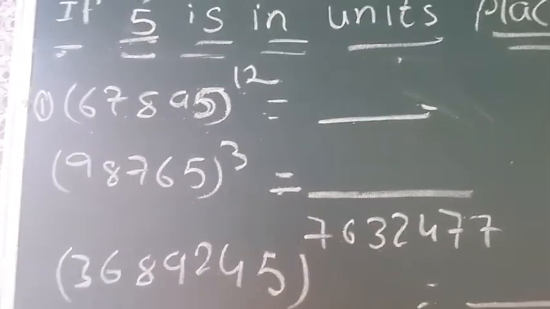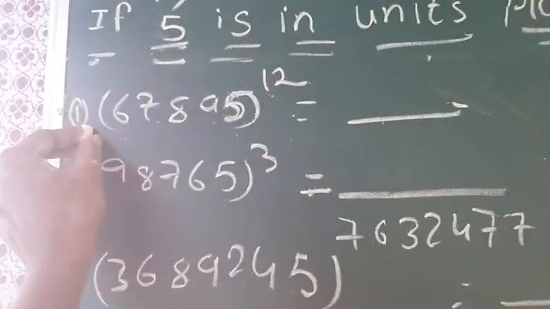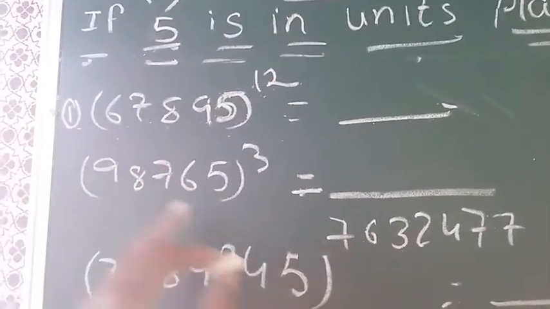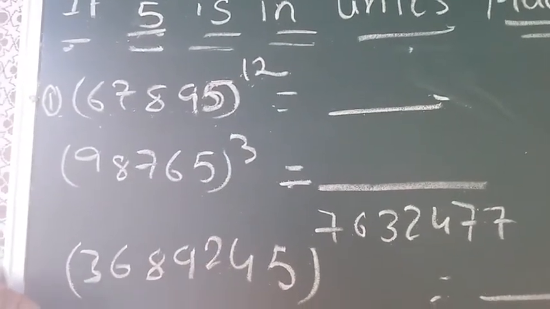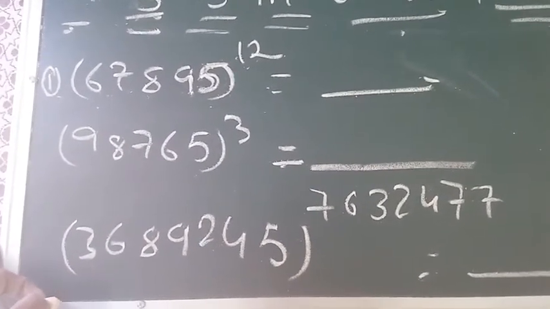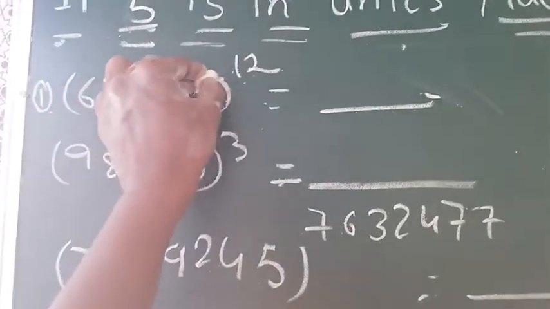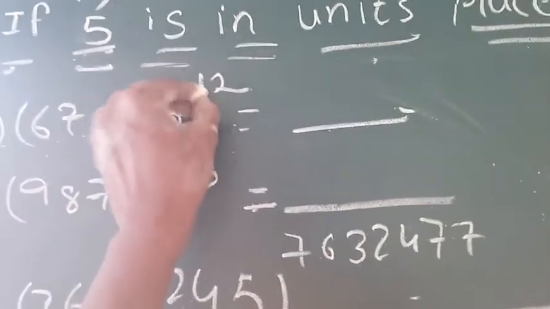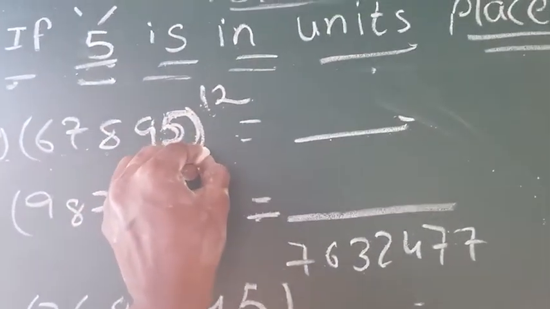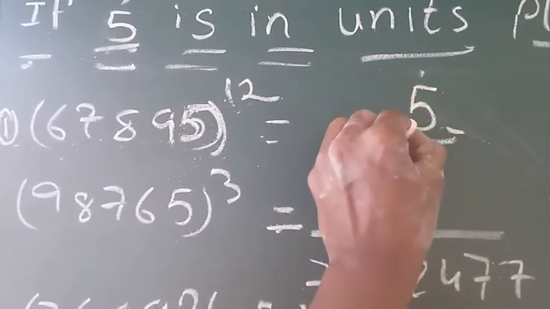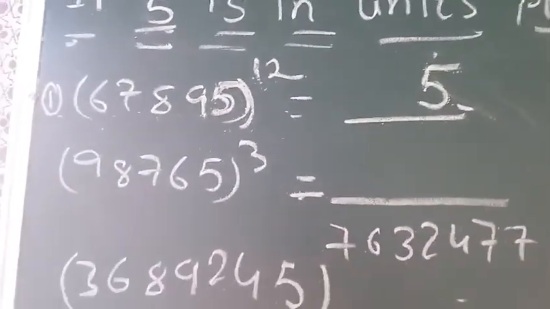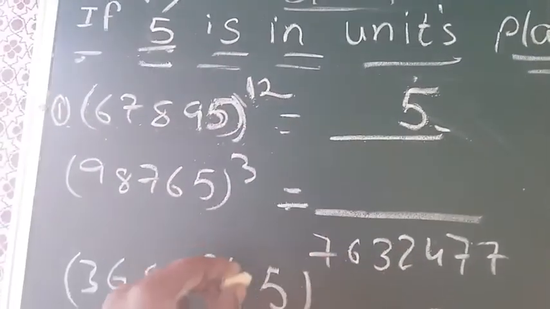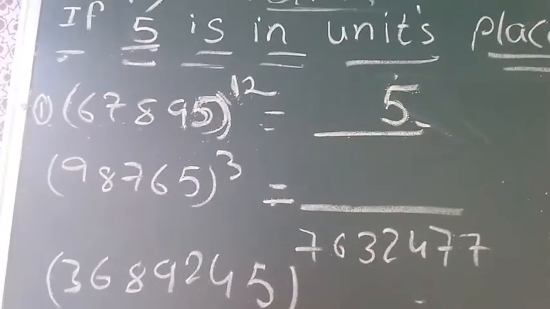So let's see a few examples on this concept. The first example, 67895 whole power 12. Here they asked only to find the units place of this number. When you want to find any number's units place, if you have 5 in units place, then after multiplying the number n times, you will get 5 in units place. Without calculating this number 12 times, we can say the given number's units place is 5.